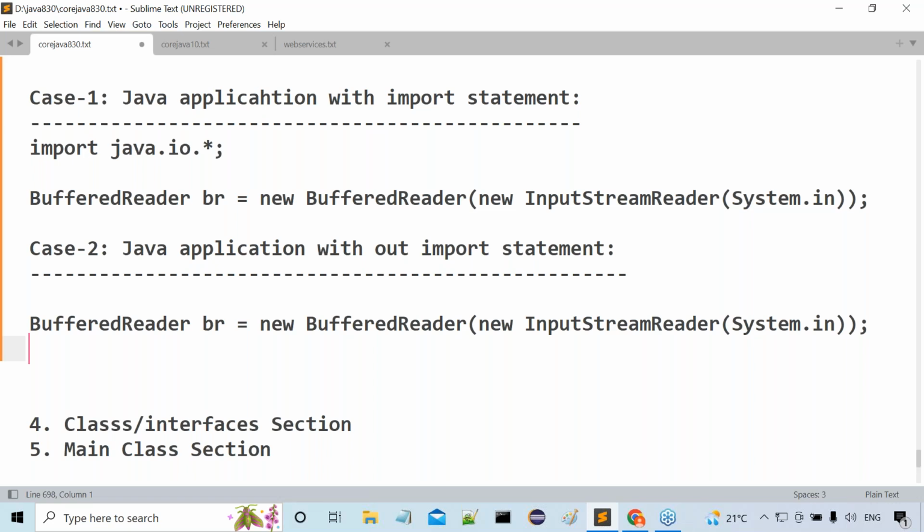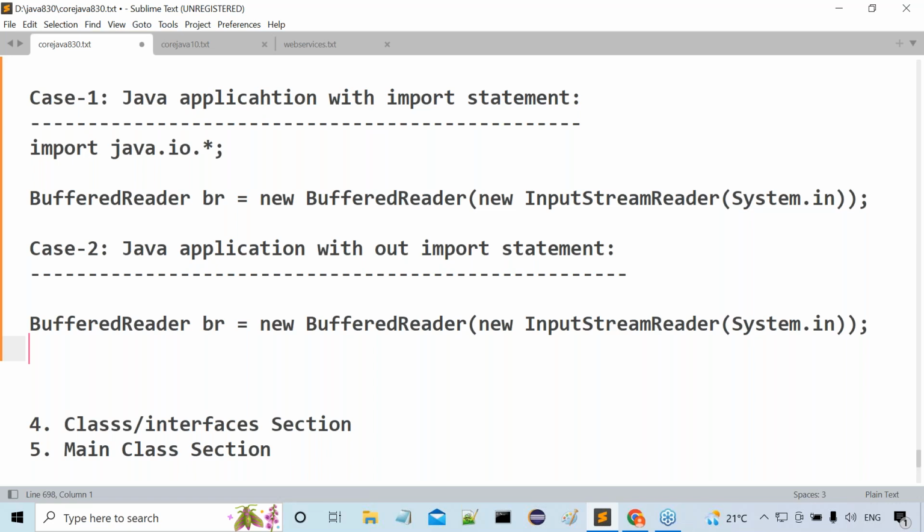And the third one is what? InputStreamReader. There also we are able to get another error. 3 errors we are able to get. The compiler and JVM are not getting clarity about where this BufferedReader is coming from. Understand my point or not? So now in this scenario, if we don't want to import the packages, then what do we have to use there?